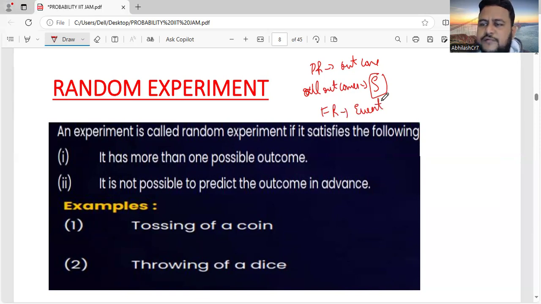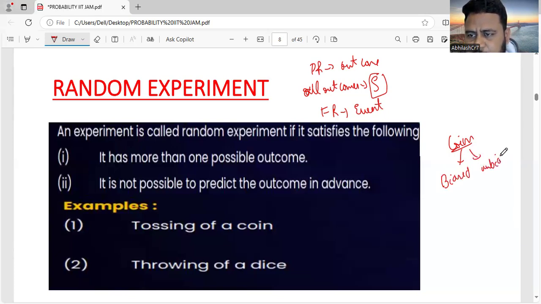Now we are talking about experiments. What do you mean by random experiment? But before that, I want to tell you one thing. When we spoke about coins, there is something called a biased coin and an unbiased coin. Biased, the word itself says it is in favor of something. That is, both sides can be head and head, or both sides can be tail and tail. So if you throw the coin, you will get head only because both sides are head. Here, if you throw, you will get tail itself. Unbiased means one side is head and another side is tail. Here you may get head or tail.